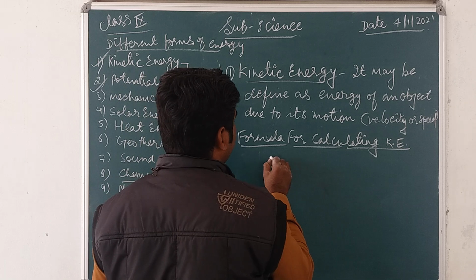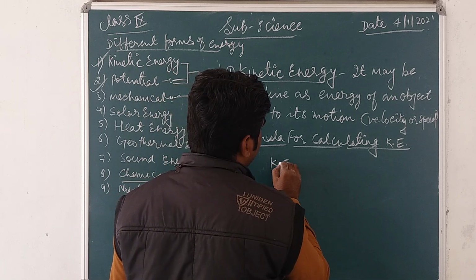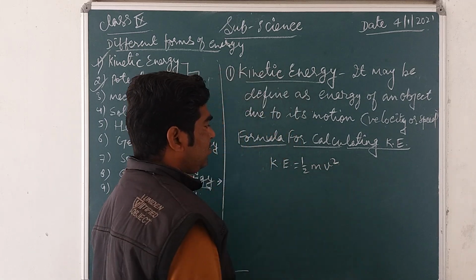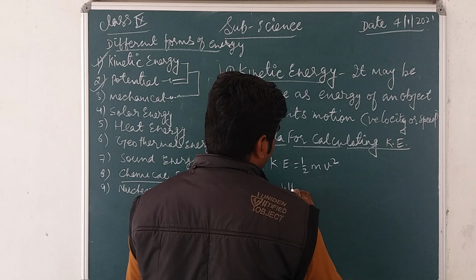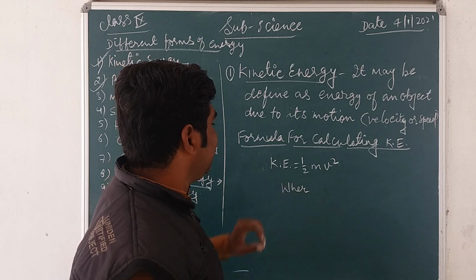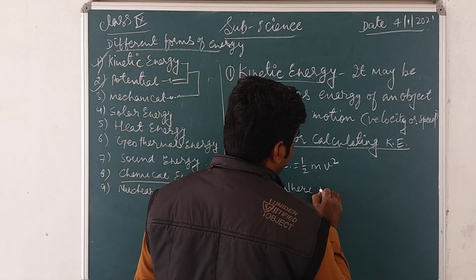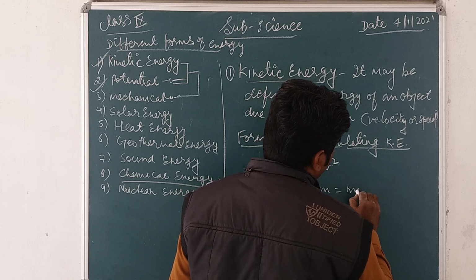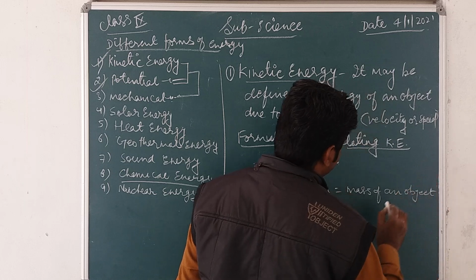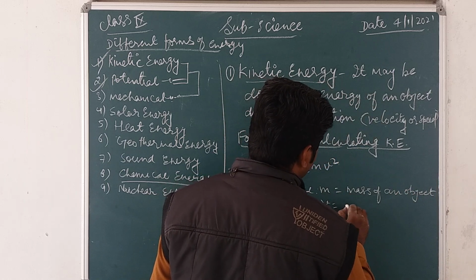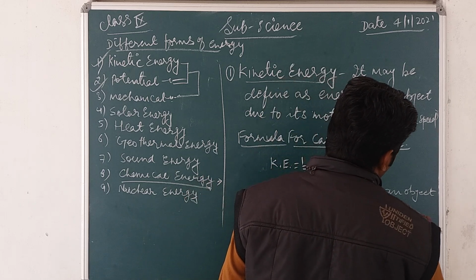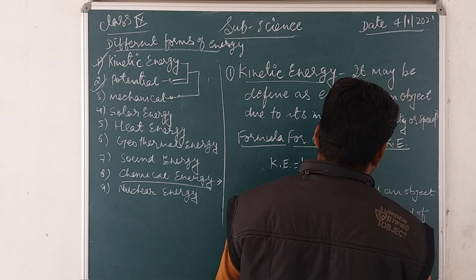Kinetic energy can be calculated by the formula 1/2 mv squared. Here KE is the short form of kinetic energy, where m is equal to the mass of an object and v is equal to the velocity, or you can say the speed, of an object.